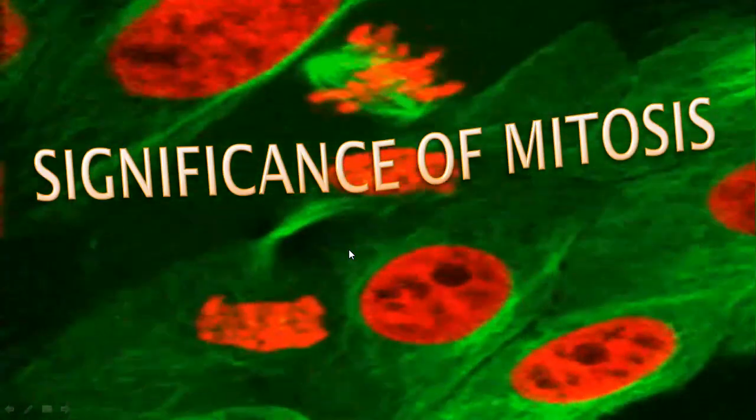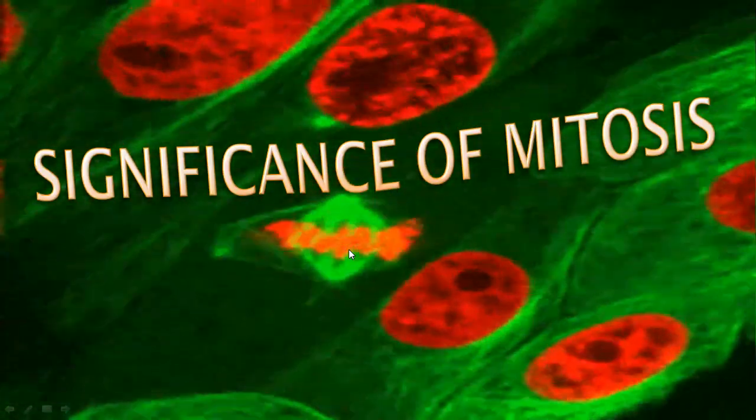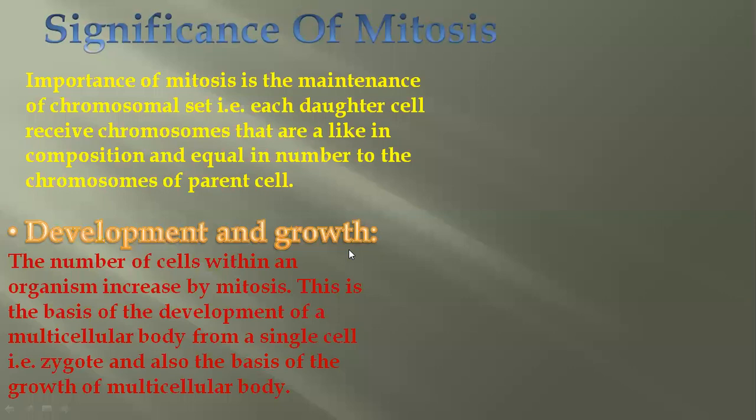What is the significance? What is the benefit? What is the useful effects of mitosis? Why this is very important, and why it is done in every eukaryotic cell? So importance of mitosis is the maintenance of chromosomal set. Like how many chromosome numbers are there? We have to maintain those chromosome number in the next generation or the next set of the next cells, also the newly formed cells, or those are called daughter cells.